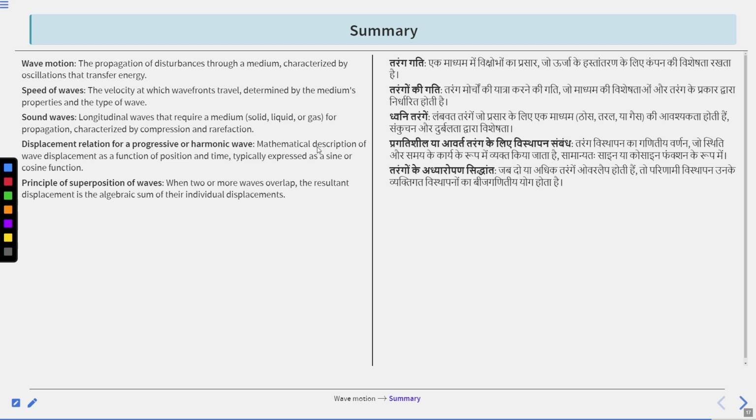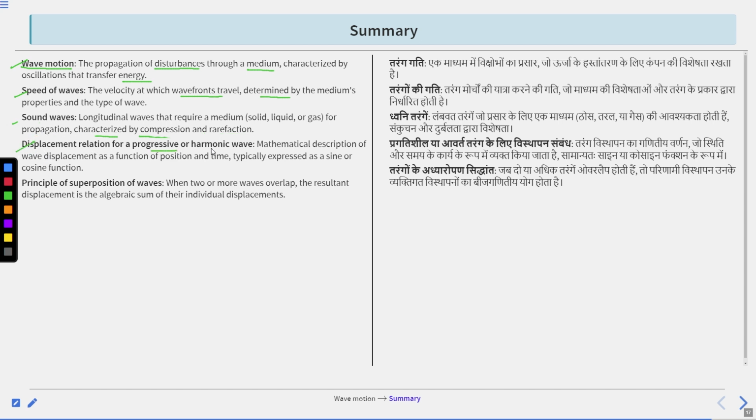Next is summary. So in today's lecture, we learned, first, wave motion: the propagation of disturbances through a medium characterized by oscillations that transfer energy. Second is speed of waves: the velocity at which wavefronts travel, determined by the medium's properties and type of wave. Clear? Third, sound waves: longitudinal waves that require a medium, solid, liquid, or gas, for propagation, characterized by compression and rarefaction.